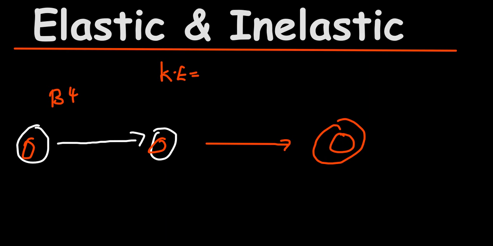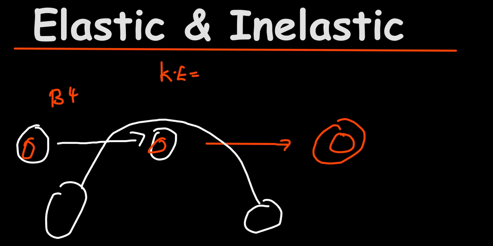Now of course, another example we can give, let's say this is a football, then let's say it goes up, then it hits the ground. It's going to lose some of its speed by hitting the ground. Maybe some of the energy is going to be converted into heat, sound, or maybe even some form of deformation. So that is an inelastic collision.